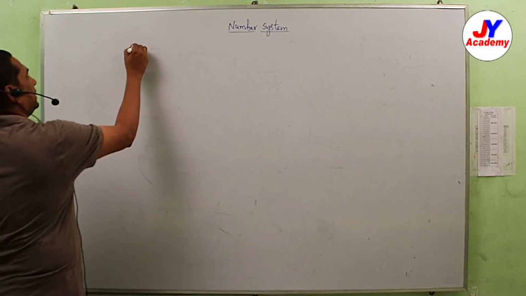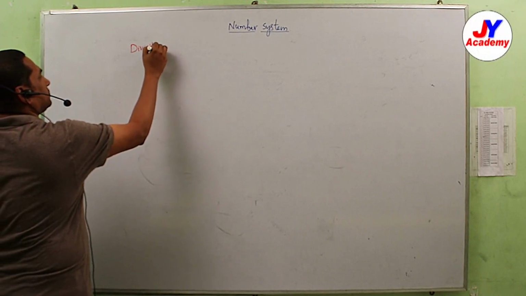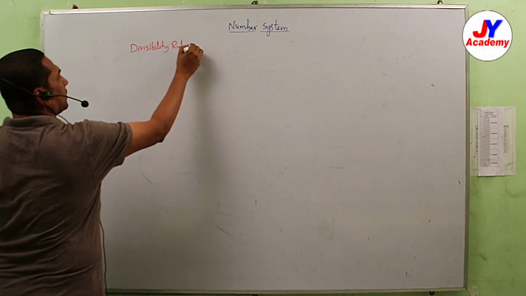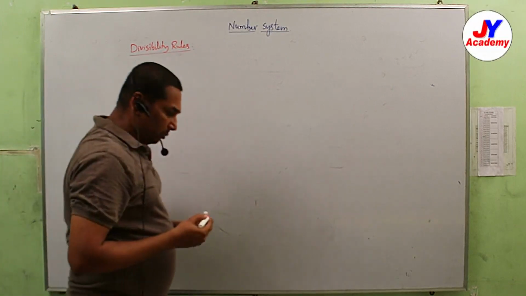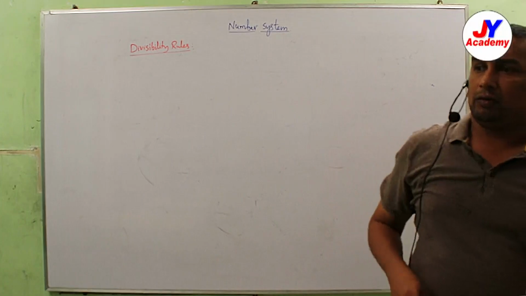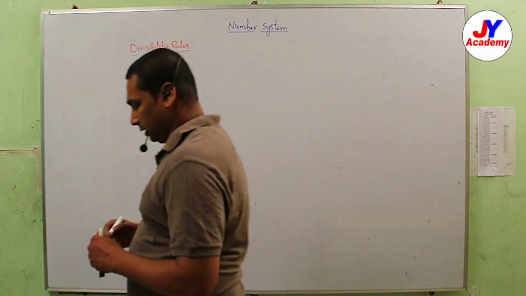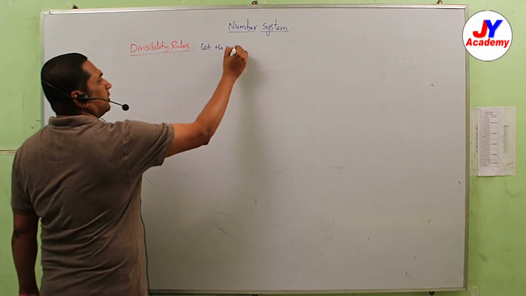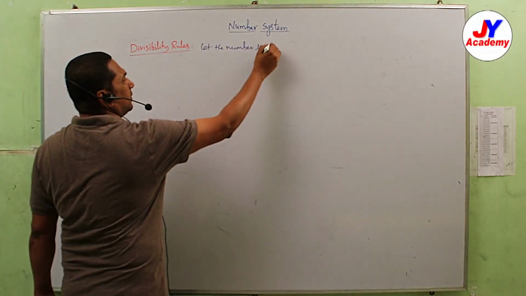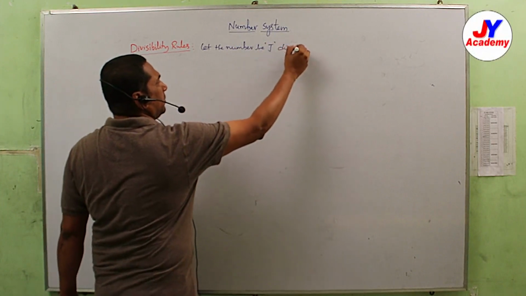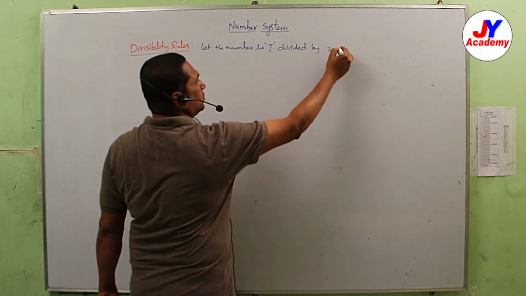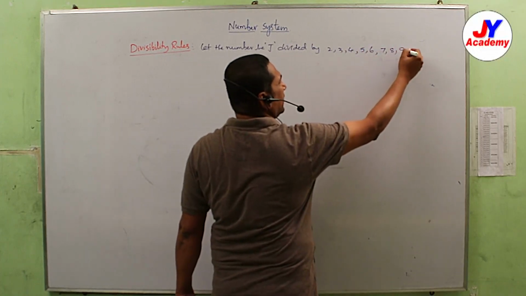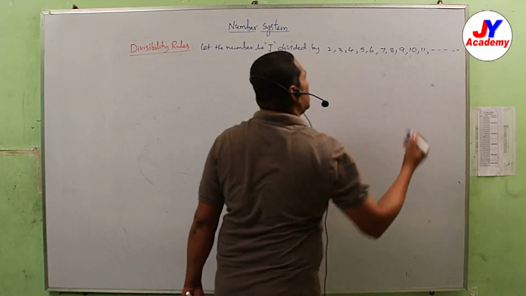So now we will see divisibility rules. If a number is given, let the number be N, whether the number is divisible by 2, 3, 4, 5, 6, 7, 8, 9, 10, 11 and so on.